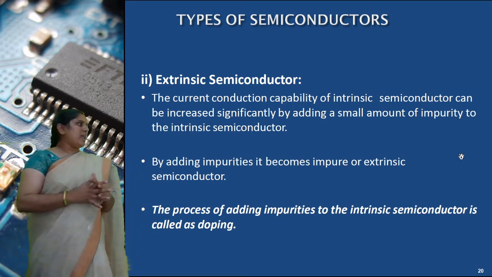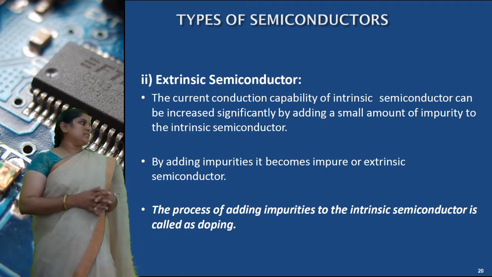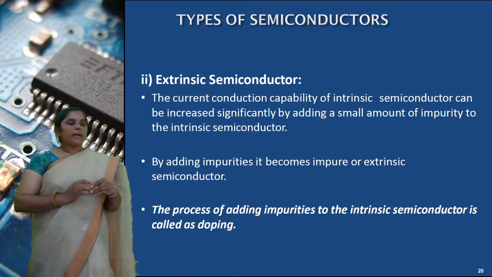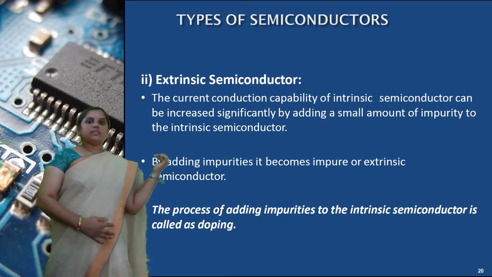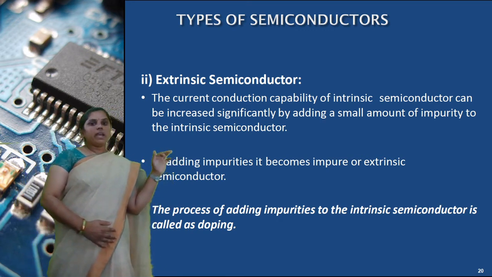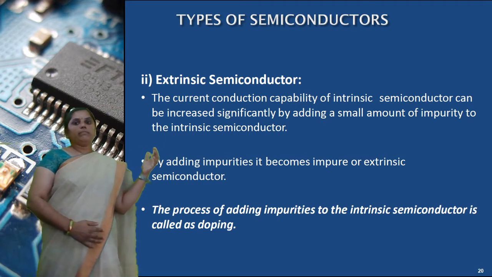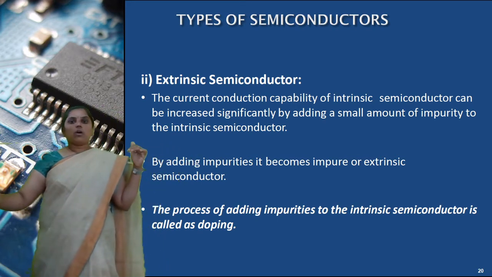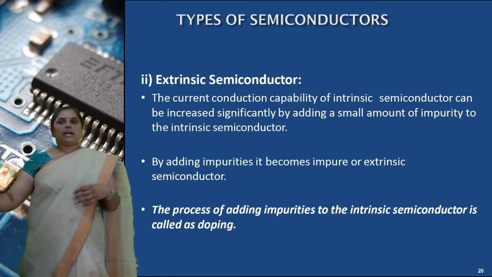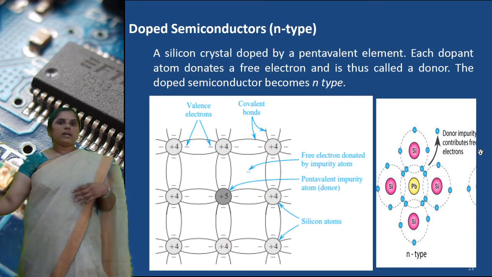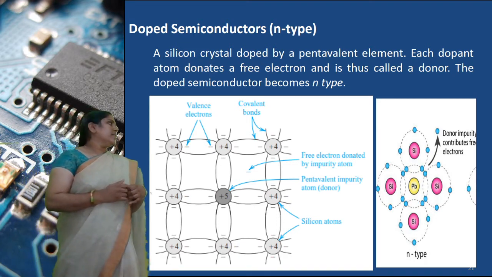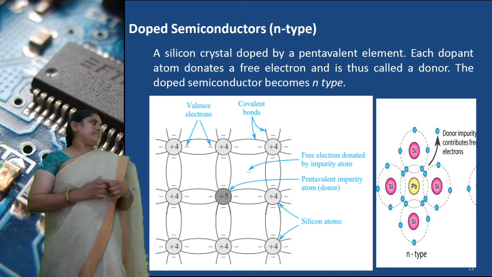Trivalent impurities have 3 valence electrons. Pentavalent impurities have 5 valence electrons. When we add pentavalent impurities to the intrinsic semiconductor material, it is called an N-type semiconductor. If we add trivalent impurities, it is called a P-type semiconductor.